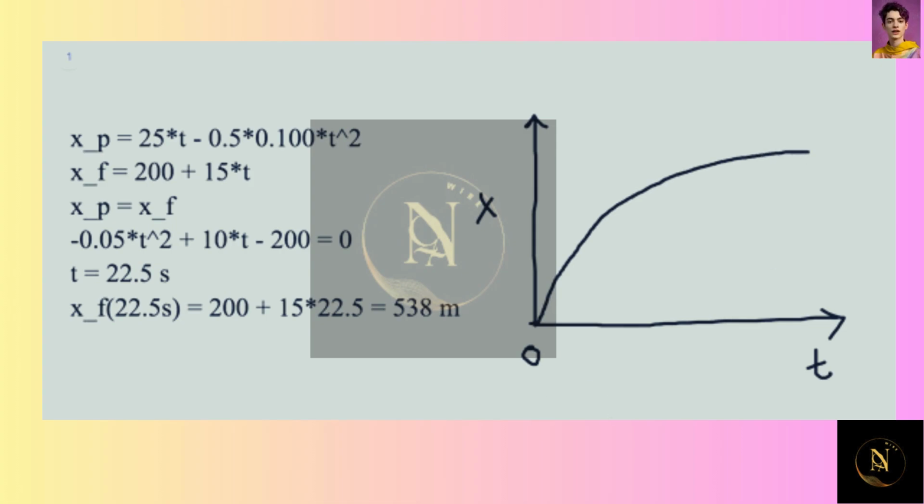And I'll draw the freight train's position with red. Now that's just going to be a straight line, because the highest power in its function is just t to the first. And it starts at 200, so let's say it starts right here, and it's just a linear line sloping upward.